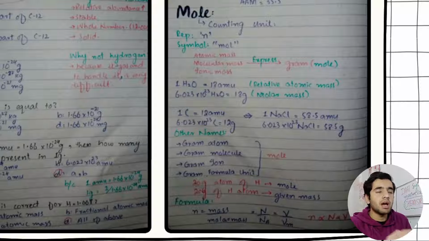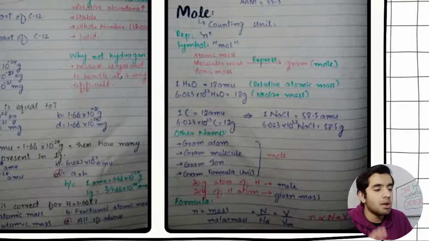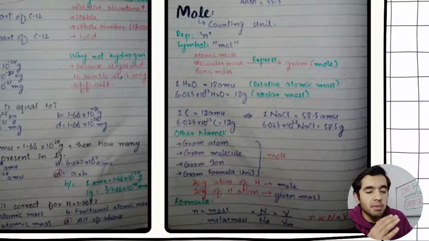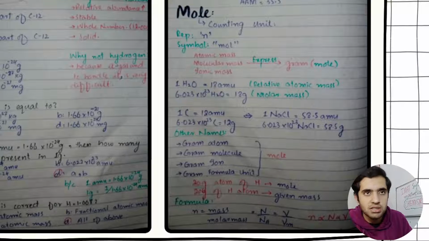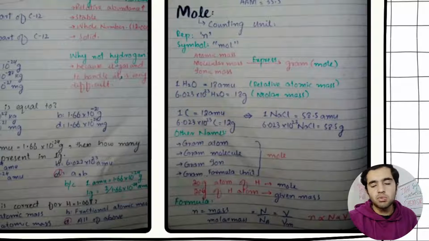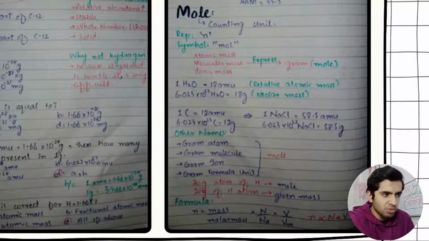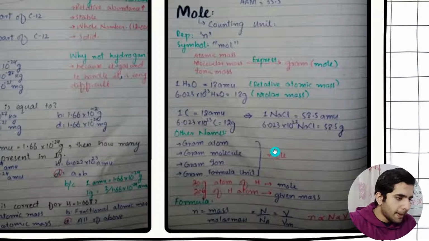I did not use this in my exam preparation, but in my high school I was using it very frequently, because in my exam preparation I just learned the shortcuts and tricks, like how to solve by just looking at equations, just halving the moles and getting the other side. If moles were given on the reactant side, but we need to find on the product side, I would just make it half or make it double, all that stuff. So I'm going to explain that in a little bit.